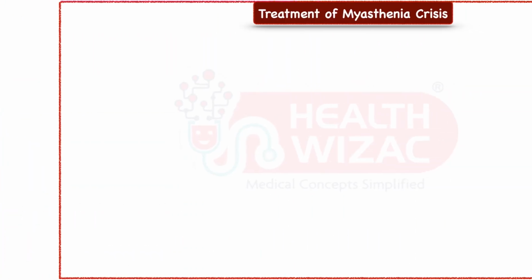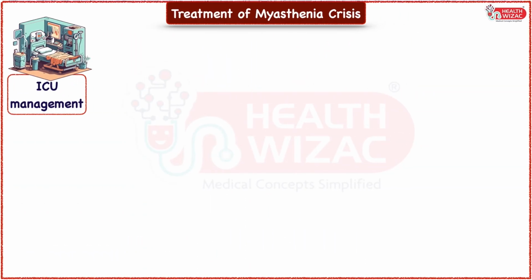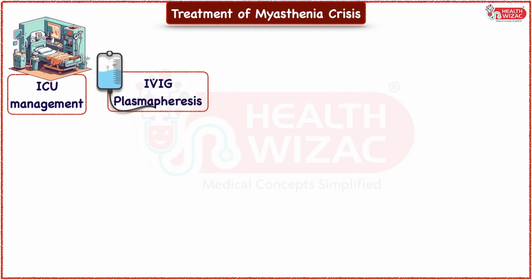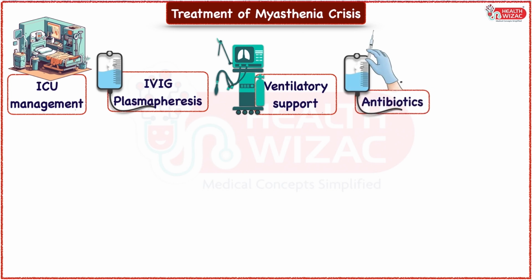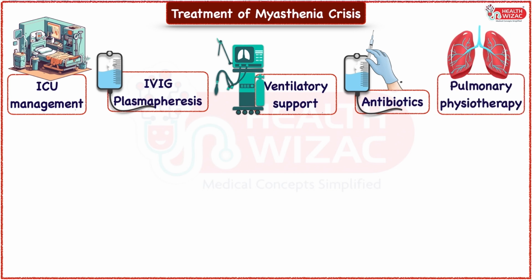Treatment of myasthenia crisis involves aggressive intensive care management with IVIG and plasmapheresis therapy approach along with ventilatory assistance and broad spectrum antibiotics in case of suspected secondary infections. And once the patient comes out of acute phase, pulmonary physiotherapy should be started at the earliest.